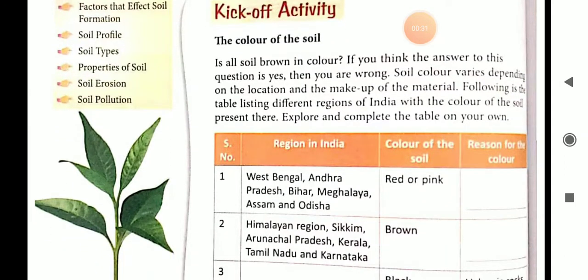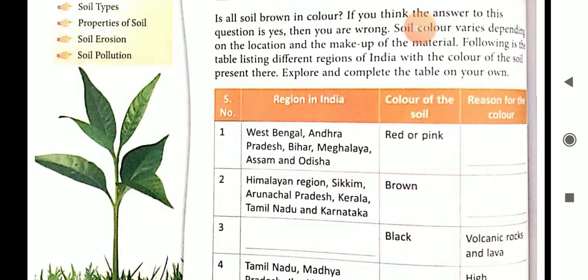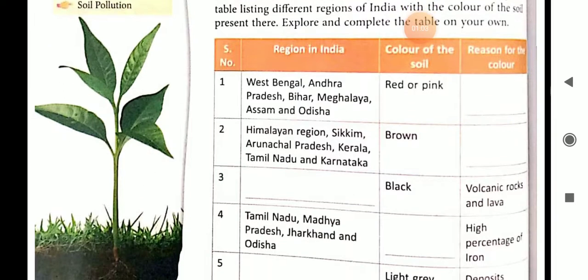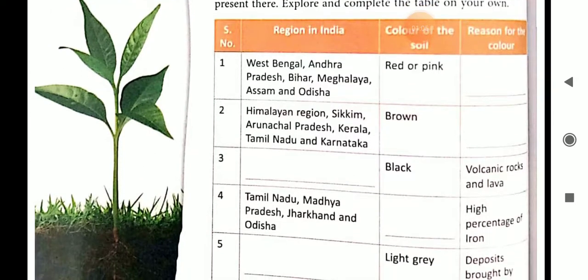Is all soil brown in color? If you think so, then it is wrong because the soil color varies depending on the location and the makeup of the material. The table is given here in which there is a list of different regions of India with the color of the soil present there. You have to find out and fill the blanks.